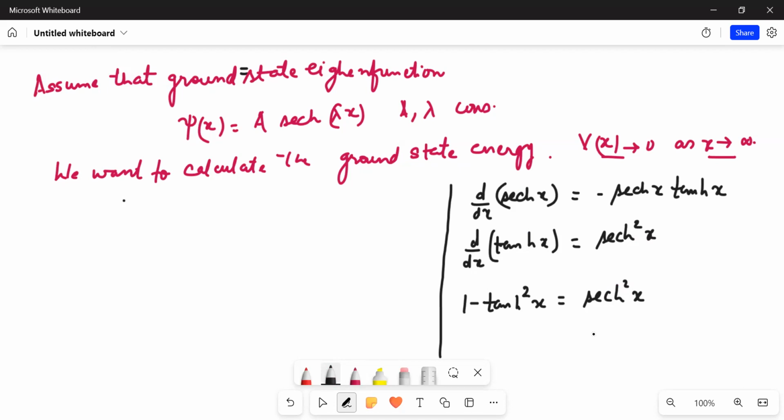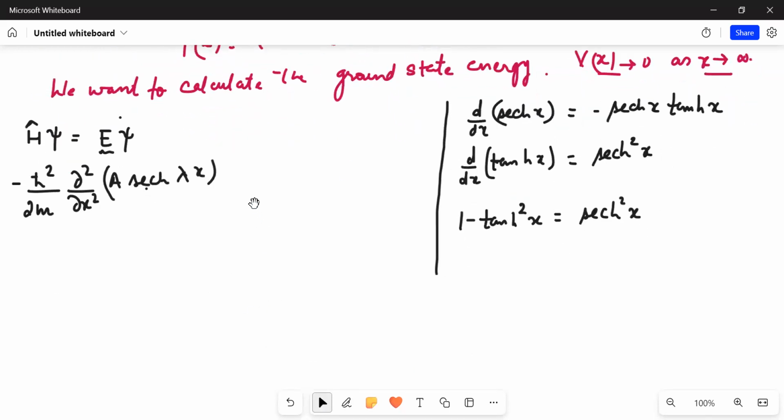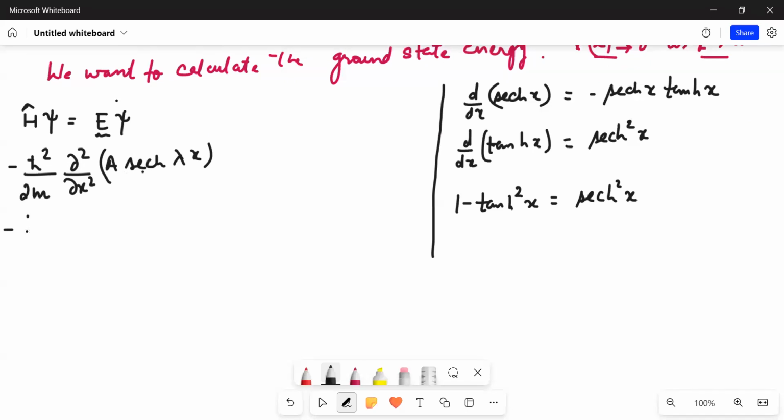Okay, this is clear. Now let us start. We want to calculate the ground state energy from the given eigenfunction. So I'll start by claiming that E would be the ground state energy. What is H cap? H cap would be minus h bar squared upon twice m del square by del x square, the Hamiltonian operator acting on A sech lambda x. So I'll first take the derivative and act the energy operator on this particular thing. So basically it is like minus h bar squared upon twice m, del by del x of A sech lambda x. And what is the derivative of secant hyperbolic?